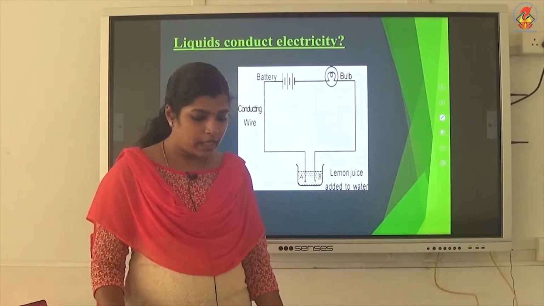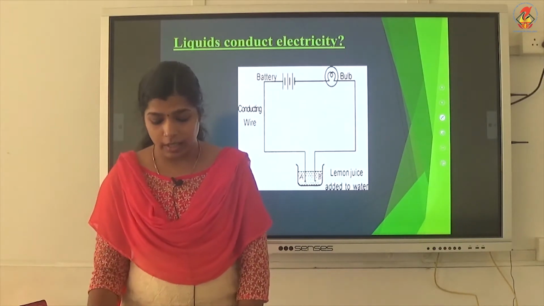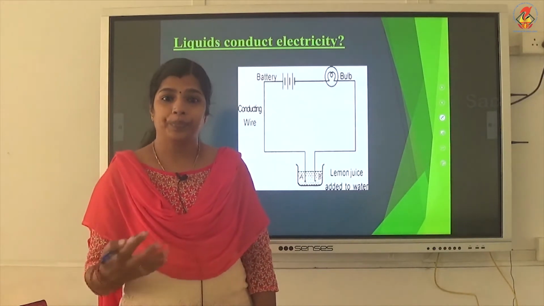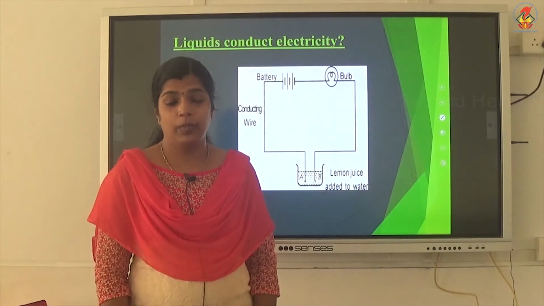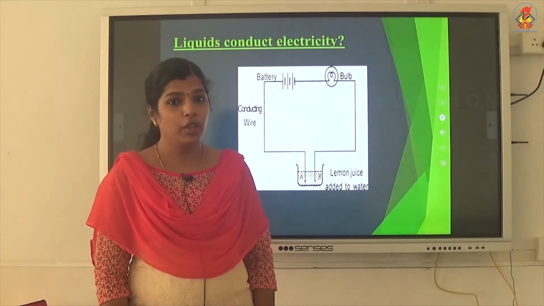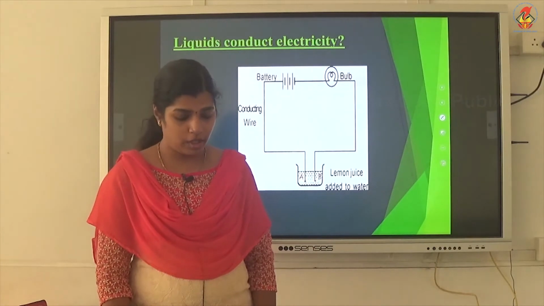So, in that case, how will we check whether that solution is a conductor or insulator of electricity?